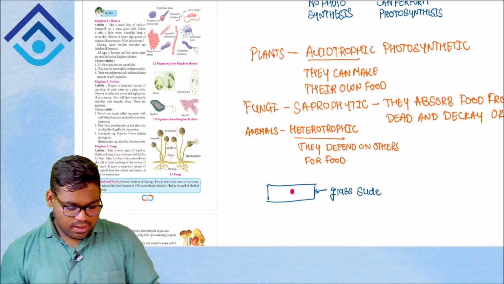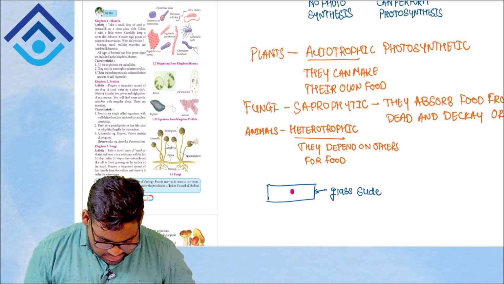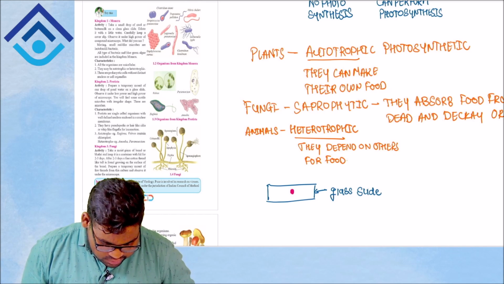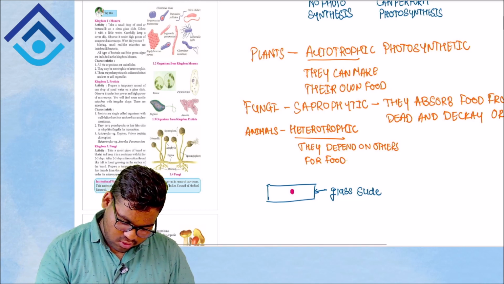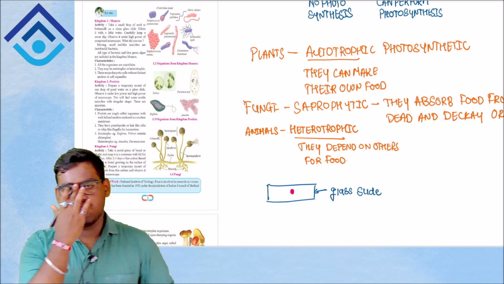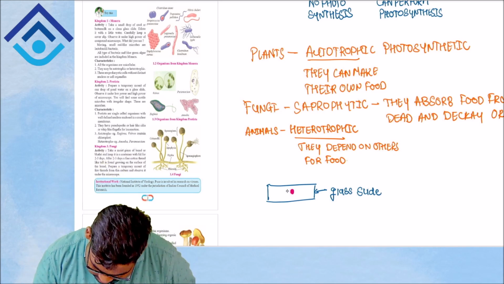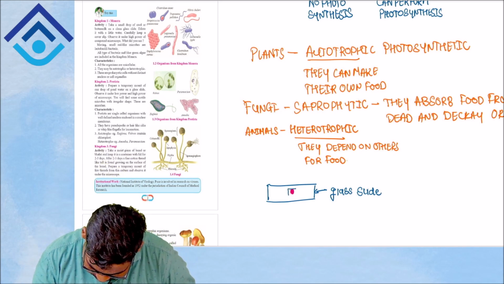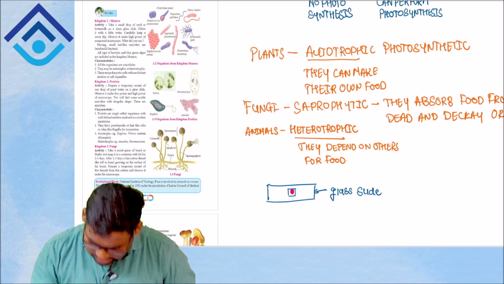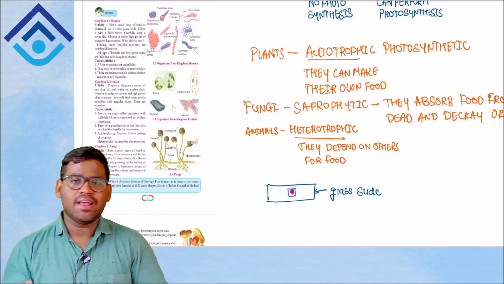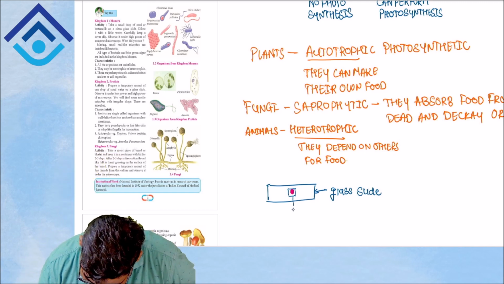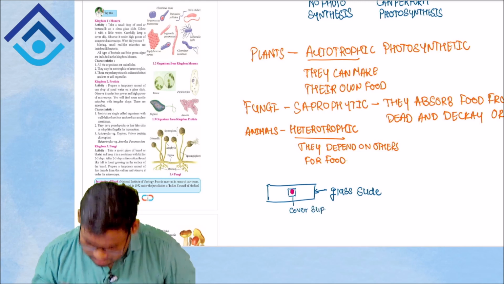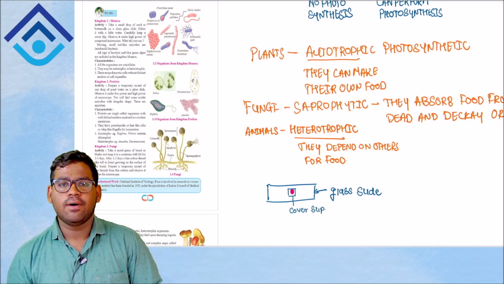Now let's see what else they are telling. They say dilute it with a little water and carefully keep a cover slip over it. I'll show you how a cover slip works and what its use is. A cover slip is another small square-shaped structure, also made of glass, and it is always placed over the sample. This is your cover slip.